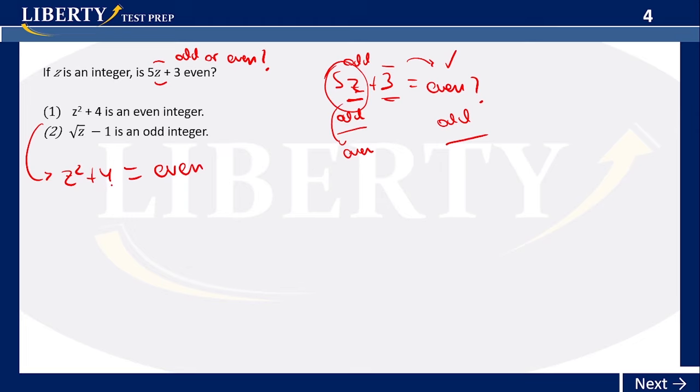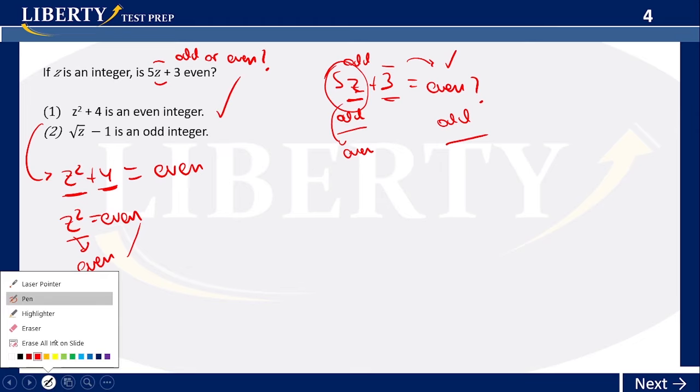Here number 1, z squared plus 4 is even. So we know that in order for this to be even, they have to be of the same kind if you're adding numbers. So z squared plus 4 is even, and 4 is even, so z squared must be even also. When you raise the base to any power, that doesn't change the nature, the type, whether even or odd, of the base. So in this case, z must be even also. So we already know that z is even. Definitely, we can give an answer. So that's fine. Okay, what about number 2?